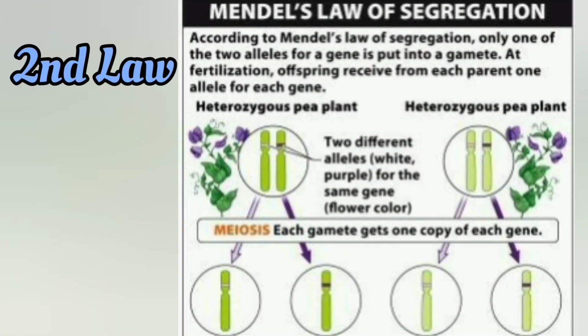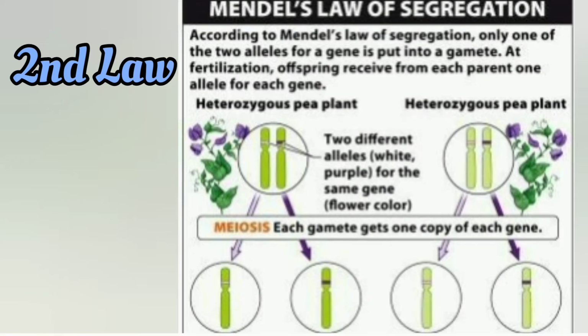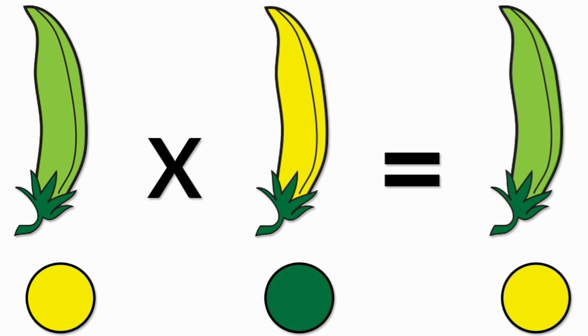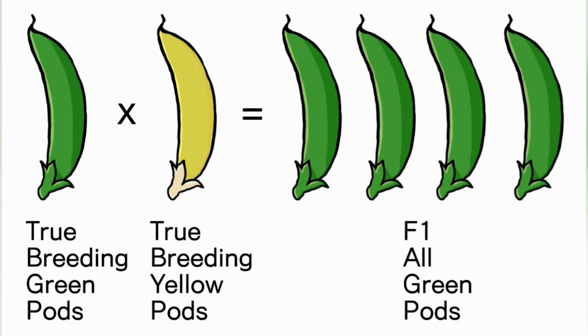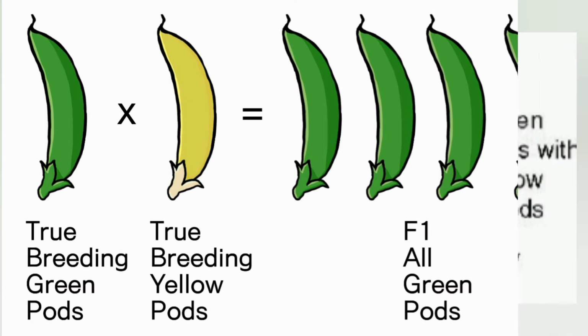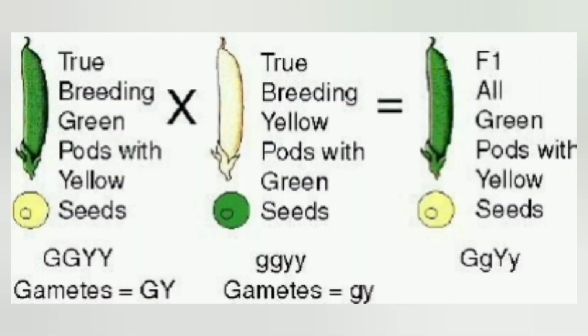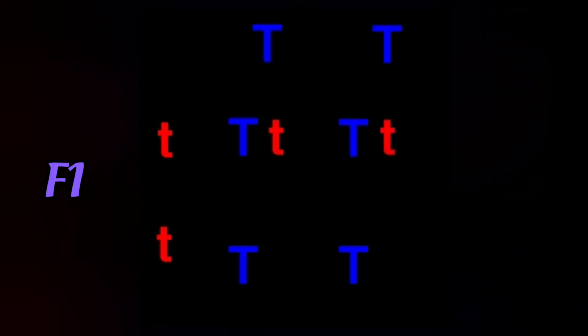The second law is the law of segregation. Law of segregation states that in a heterozygous or a hybrid, the two members of the allelic pair remain together without blending. When gametes are formed from the hybrid, the two alleles separate out or segregate out and only one enters each gamete. Suppose we consider the trait tall and dwarf respectively.